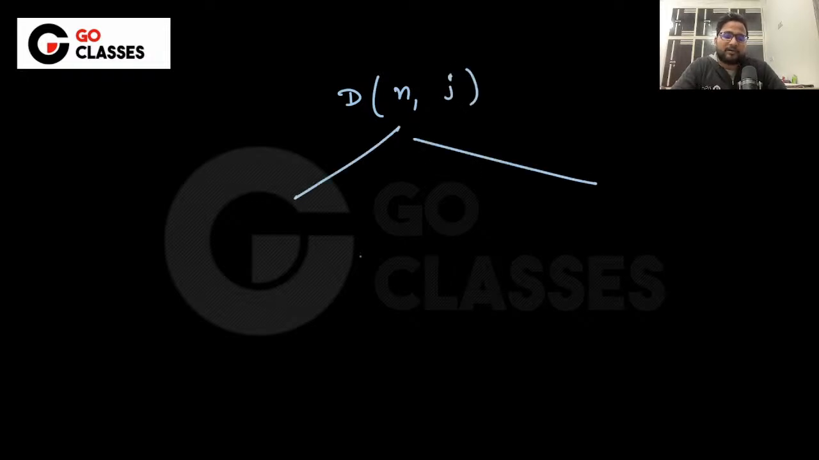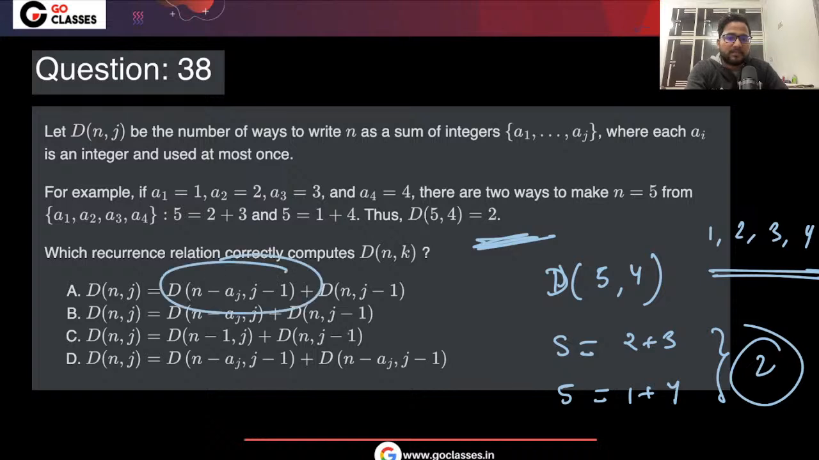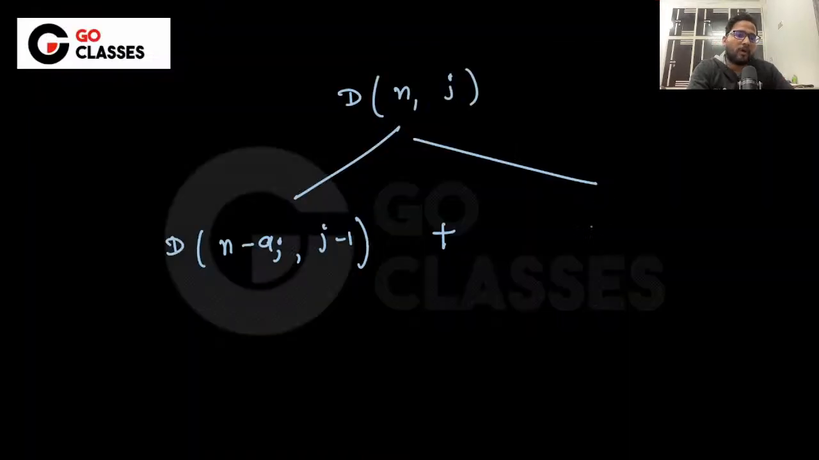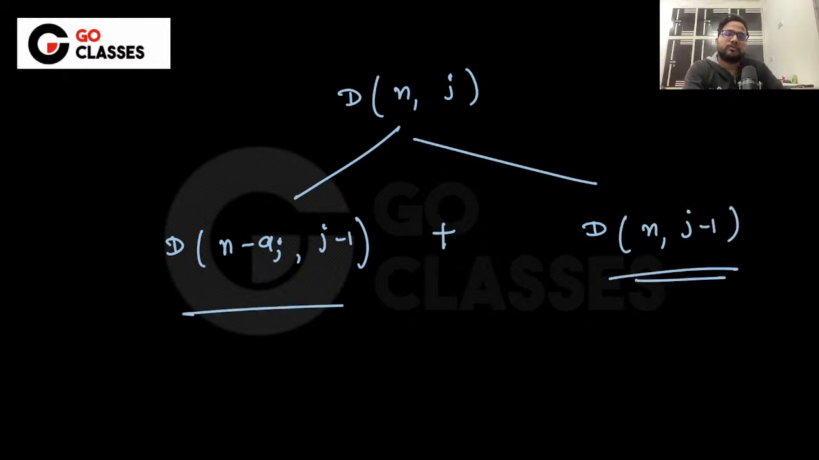Either you take the last element. If you take the last element, then it will be something like this, j minus 1, right? Or you don't take the last element. I mean, if you take the last element, then how many number of ways, which is given like this. If you don't take the last element, then how many number of ways? It will be just j minus 1, which is given like this, right? So this should be summation of these two, which means A is the correct answer here.